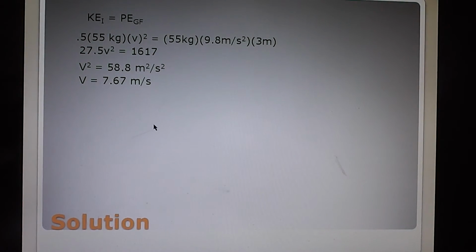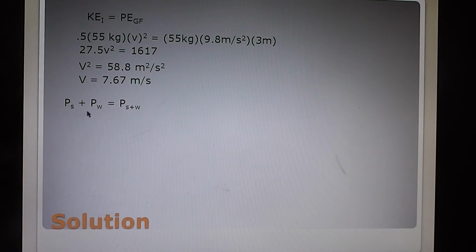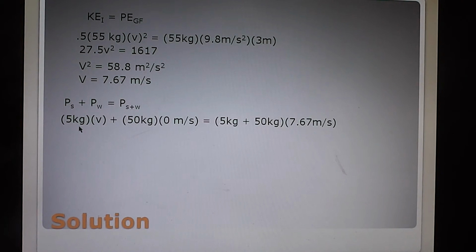So you have to use the law of conservation of momentum to again say that the momentum of the spear plus the momentum of the wood equals the momentum of the spear plus the wood. However, when you plug in your values, these three are the same, and also this one, but instead of 2 meters per second, you put in your 7.67 meters per second, which you calculated up here.